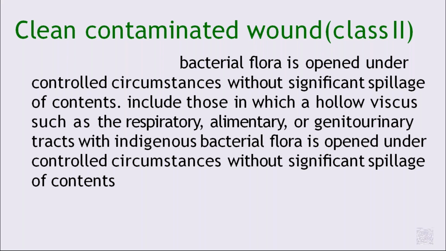Next is the clean contaminated wound, that is class 2. Here the bacterial flora is opened under controlled circumstances without significant spillage of contents. That is important. It includes those in which a hollow viscus such as the respiratory tract, alimentary tract or genitourinary tract with indigenous bacterial flora is opened under controlled circumstances without significant spillage of contents. Example is cholecystectomy.